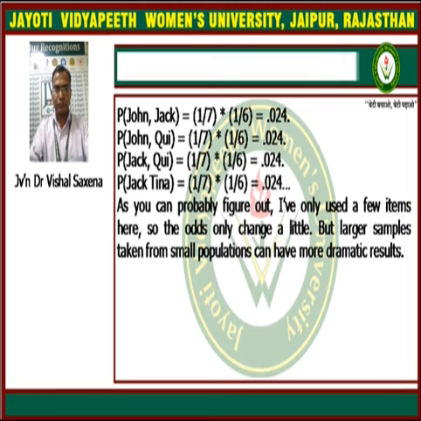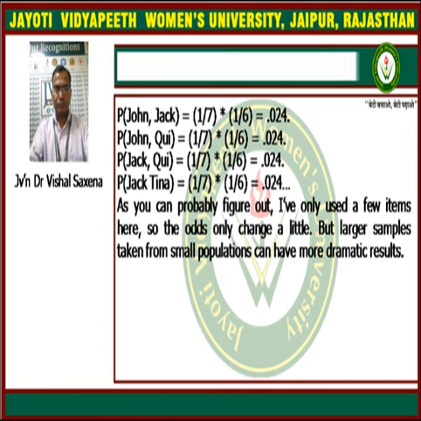Here the probabilities of John, Jack, or John, Q, or Jack, Tina are determined by the multiplication law, because the picking of the first name, John, and the picking of the second name are linked events. That's why the multiplication law is applied. P(John, Jack) is 1/7 into 1/6, which is equal to 0.024.